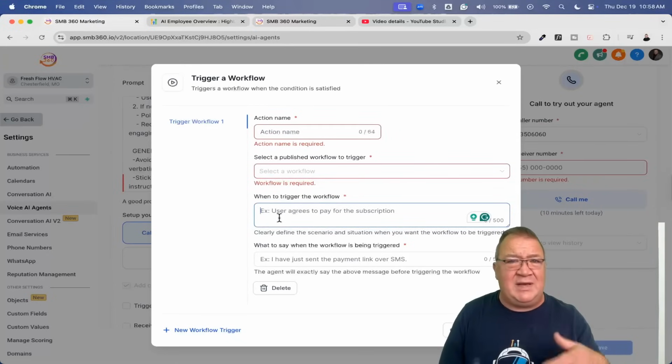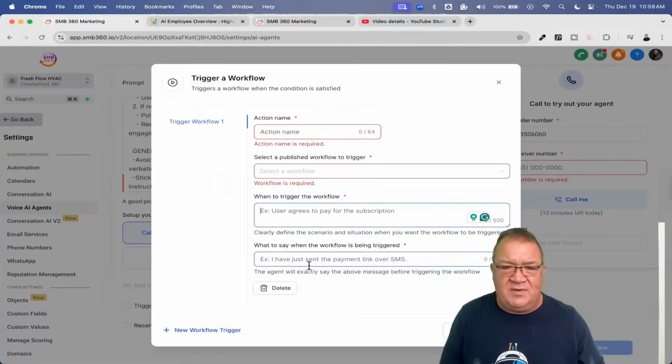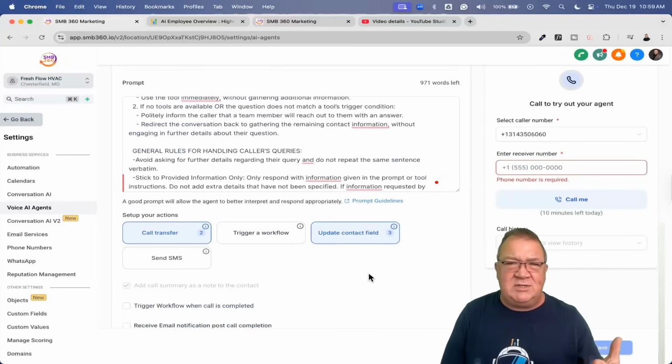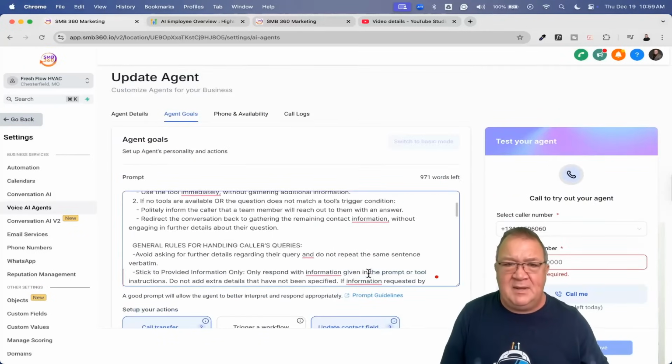When to trigger the workflow. Again, these are certain keywords or things that a person does or might say in order to do that. And then what do you want it to say? So again, you could do this, add more triggers, but we're not going to be looking at that today. And again, the same action for the SMS. So those are all the same. Once you know one of them, you should be able to know all of them in here.